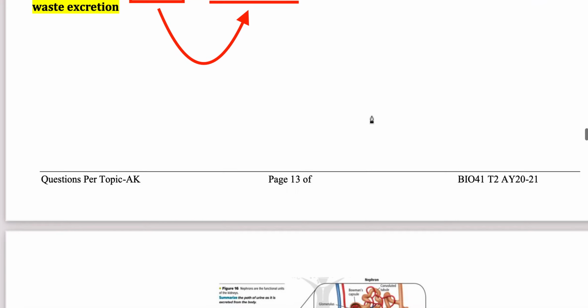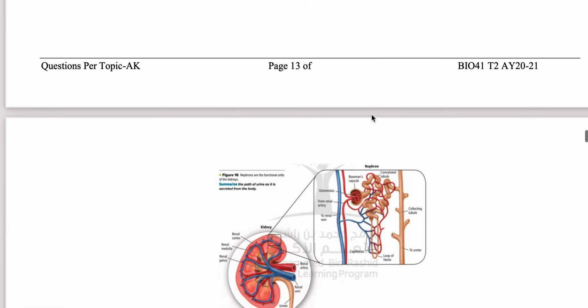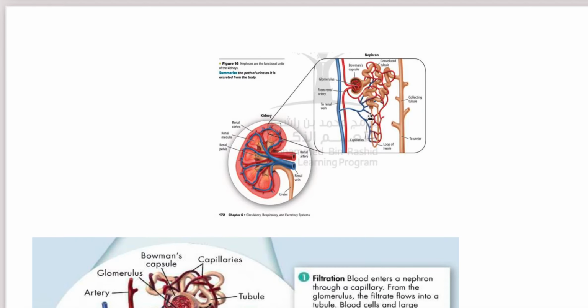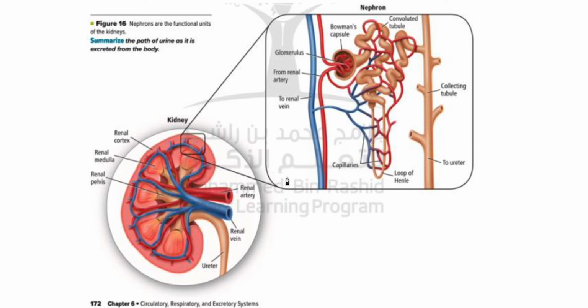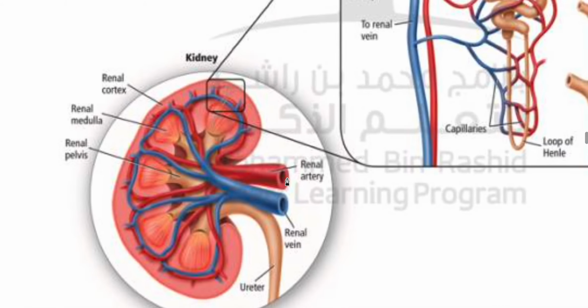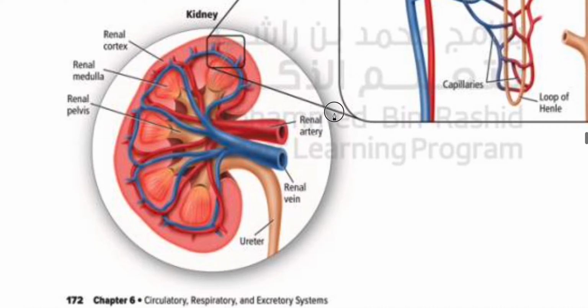Now we need to know further that you have to just go through this diagram to analyze that this is the basic structure of the kidney. The blood comes to the kidney with the help of the renal artery. So the renal artery brings the blood to the kidney, and when the blood is filtered, it goes out of the kidney back to the heart by the help of the renal vein.